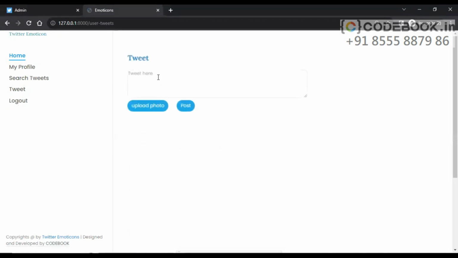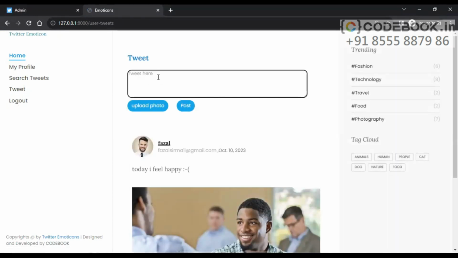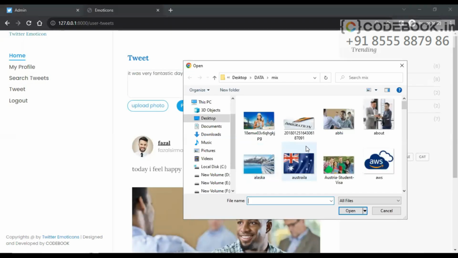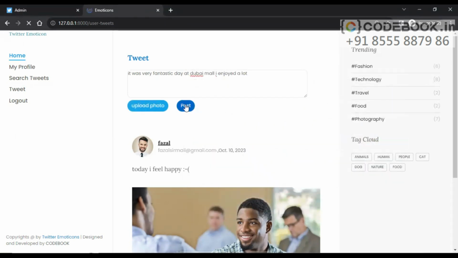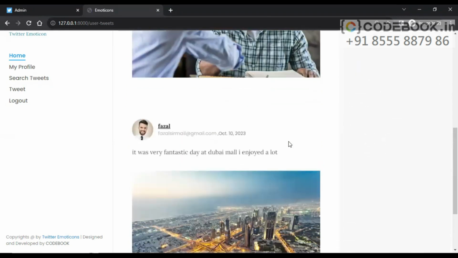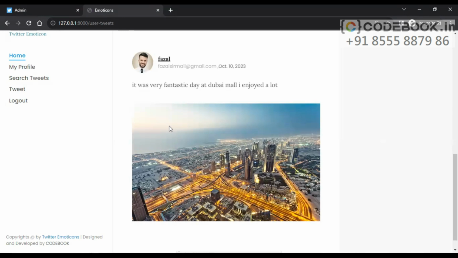Next, let's do it again. It was a very fantastic day at Dubai Mall. I enjoyed a lot. Let's upload the photo. Post. You can see it's posted. This is the post. This doesn't have any kind of emoticon.